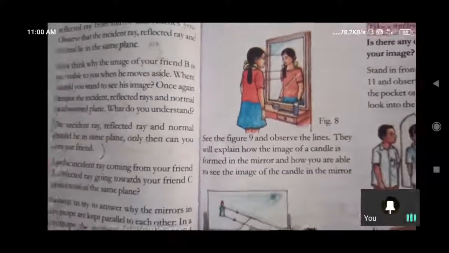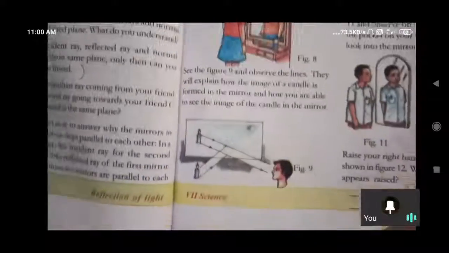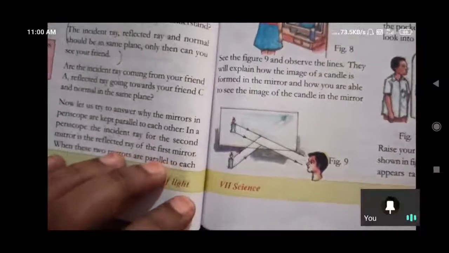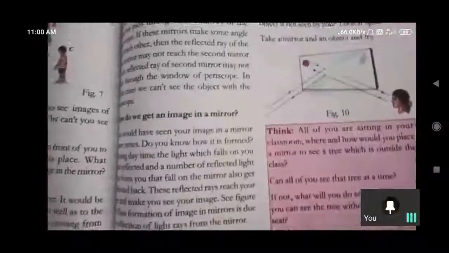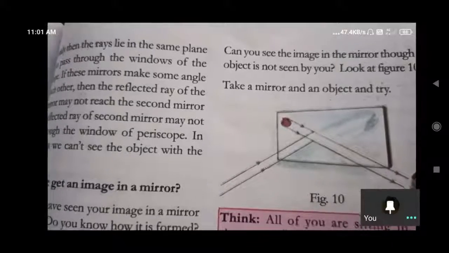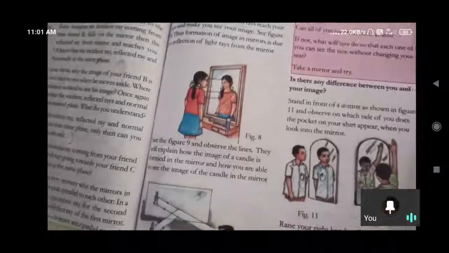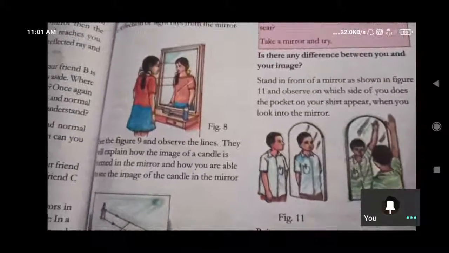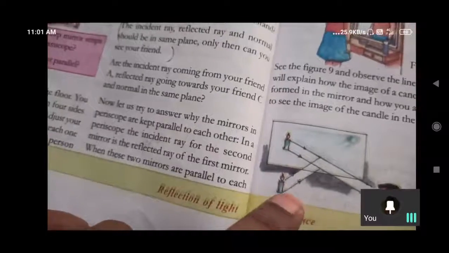Yes, ourself. And how is the image of a candle formed in the mirror? To see the image of the candle in the mirror, can you see the image through the object that is not seen by you? So you are unable to see it at that time. Is it possible to see that object inside the mirror? Inside the mirror, we can see the image.